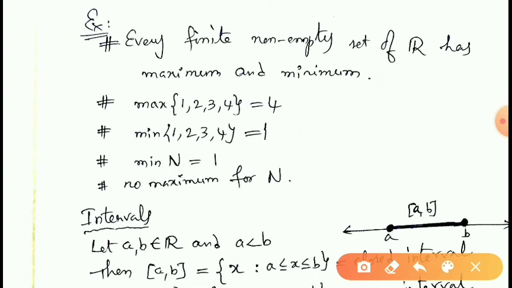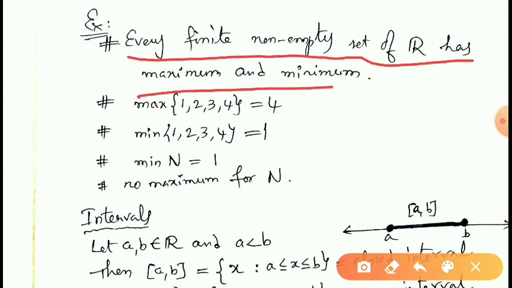Examples: every finite non-empty subset of R has a maximum and minimum. If you take any finite set, then you must have a maximum element and minimum element of the set. Every finite set has a maximum element and minimum element. For example, take 1, 2, 3, 4. This is a finite set. What is the maximum of 1, 2, 3, 4? 4. And what is its minimum? You can see the minimum of the set is 1.